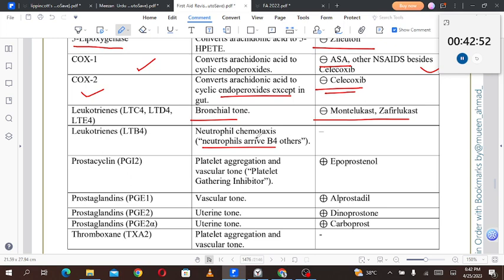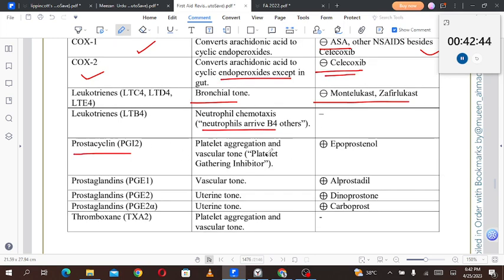That is in our favor. We need neutrophilic chemotaxis for the infections. So neutrophils arrive before others. Prostacyclin, PGI2, is going to decrease the platelet aggregation and vascular tone. Platelet gathering inhibitor. It is favored by epoprostenol.